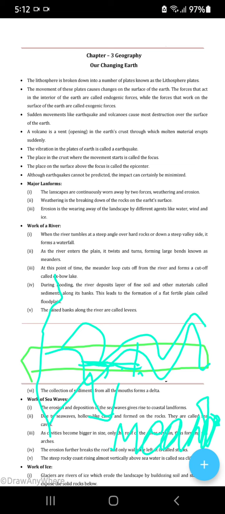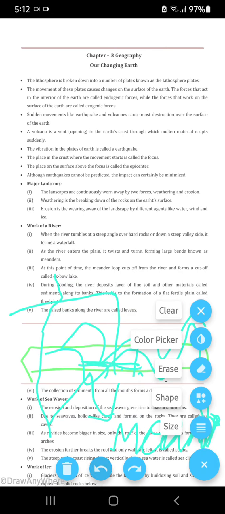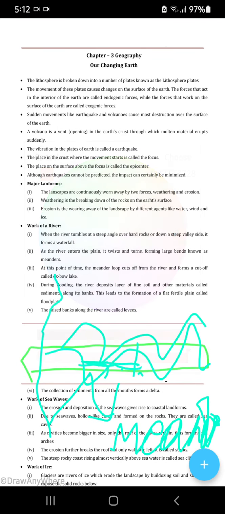The raised banks along a river are called levees. River banks are not always like this, because we are raising many buildings and their height is also rising. Those who live near the river will understand better, but for those who don't, I'm trying for all of you to understand. Here you will see the banks of the river are like this. If you ever visit a river, you will see the banks are like this, and below the river is flowing. So these flood banks are called levees.